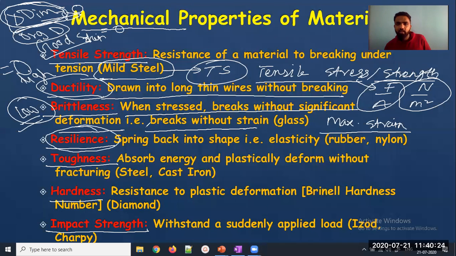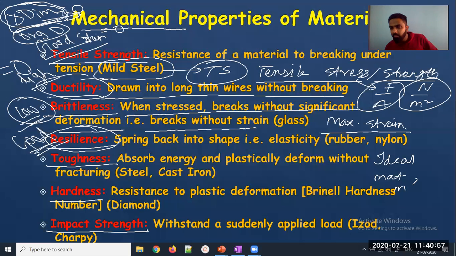Resilience is another thing. Some materials like rubber, when we elongate it, get back to their normal shape, like a spring. So the material should have good resilience. If the material has good resilience, it will have good mechanical property. We are considering all of this: good tensile strength, high ductility, low brittleness, good resilience, with respect to an ideal material, an ideal mechanical material, which is mechanically very good in property.